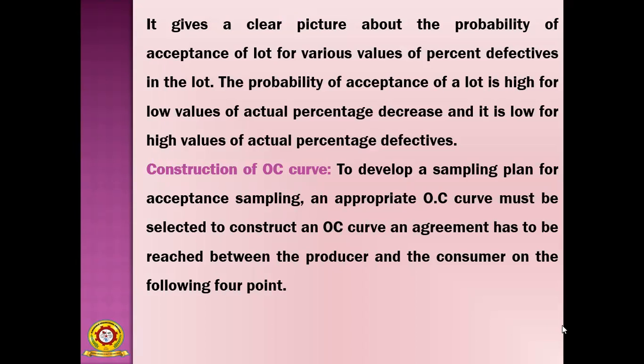The probability of acceptance of a lot is high for low values of actual percentage defectives, and it is low for high values of actual percentage defectives. Already I told you, if one is high, then the other is low, and if the first is low, the other is high.